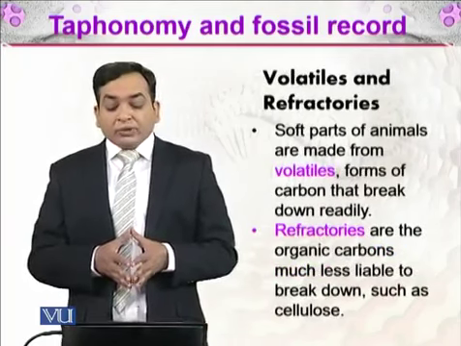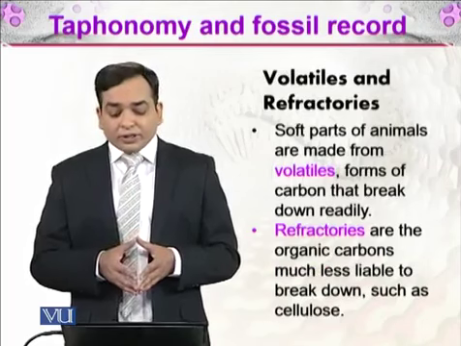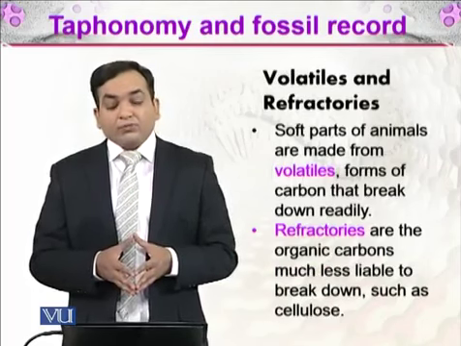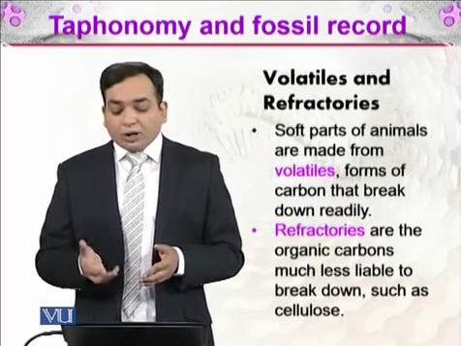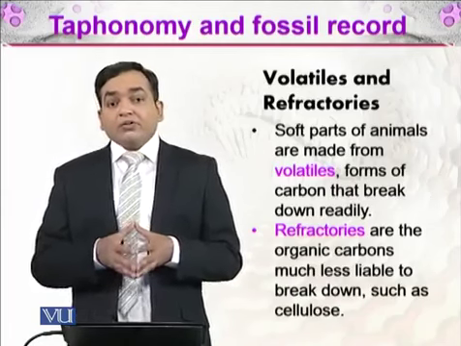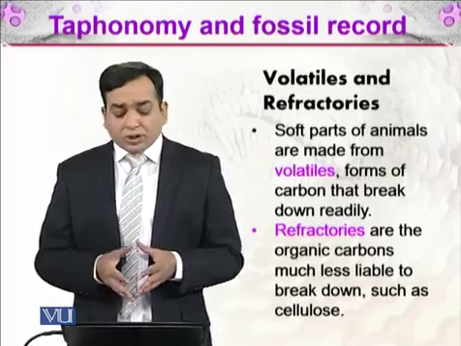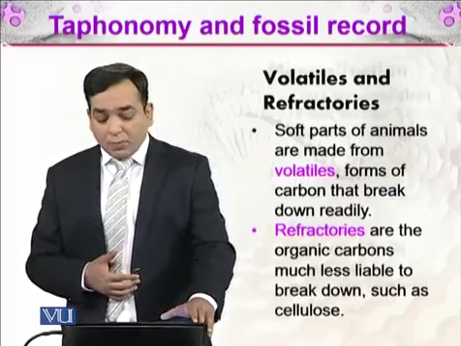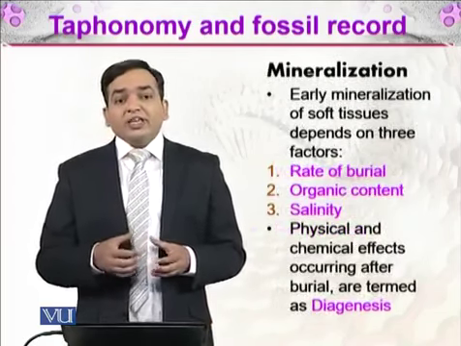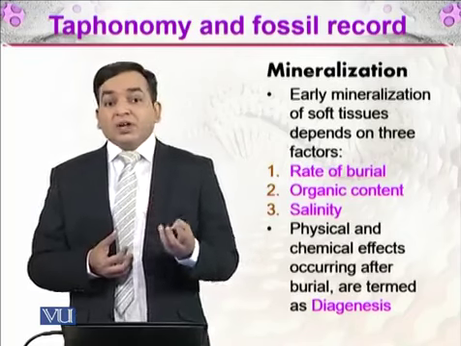So, and then there are volatiles and refractories. Soft parts of the animals are made from the volatiles, the forms of carbon that break down easily, and refractories are the hard parts, such as bones or the cellulose in case of plants. And mineralization, as the name indicates, is about minerals, right?